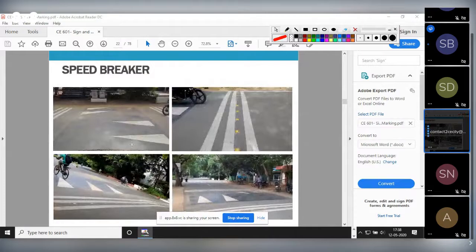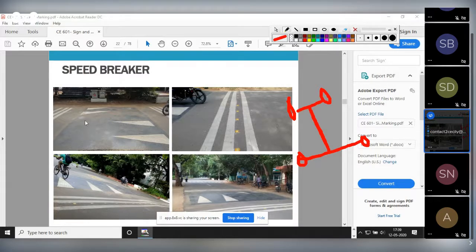See, speed breaker. There are different types of speed breakers. Now, a speed breaker should be designed so that its width is greater than the wheelbase. Wheelbase means what? Suppose this is your rear axle, front axle. This is the rear axle of your vehicle. This is the front bumper. This is the rear bumper. So the distance between these two, this length, is the wheelbase.